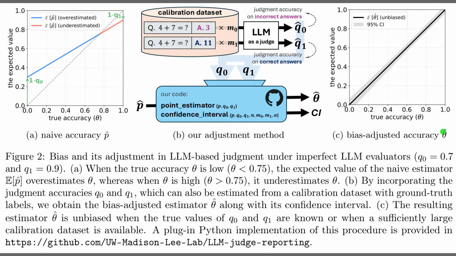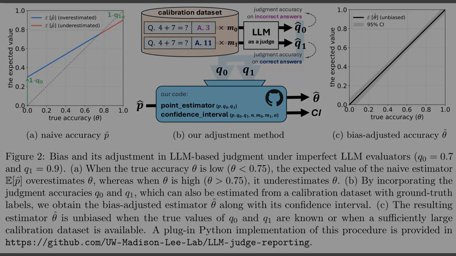Well, Figure 2 shows how that error pattern actually bends reported scores and how the adjustment fixes it. The left plot shows the naive expected accuracy, which starts too high when true accuracy is low and dips too low when true accuracy is high. The center cartoon illustrates using a calibration dataset to estimate Q0 and Q1, then feeding those into code that outputs a corrected estimate and confidence interval. The right plot shows the bias-adjusted accuracy lying on the diagonal, with a narrow gray band representing a 95% confidence interval around the true line.